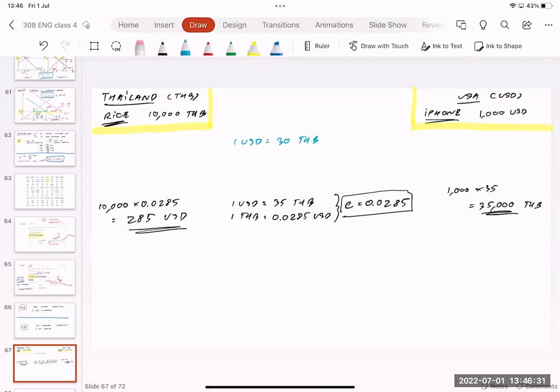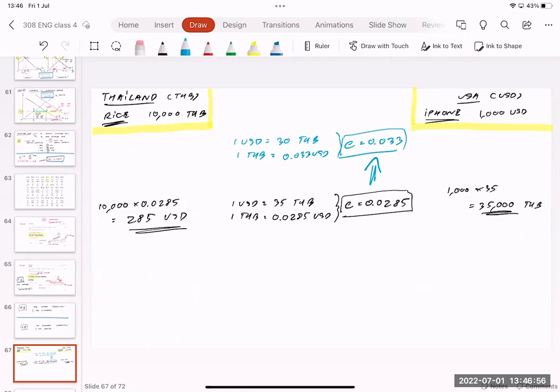If you divide 30 on both sides, you get 1 baht equals 0.033 US dollar. So it means that E equals 0.033. The Thai baht becomes stronger. Before you got only 0.0285, right now you get 0.033. The Thai baht becomes stronger.